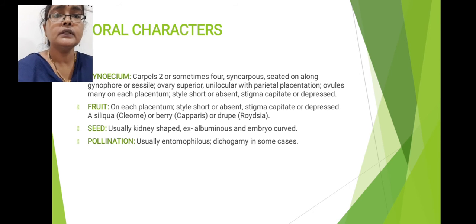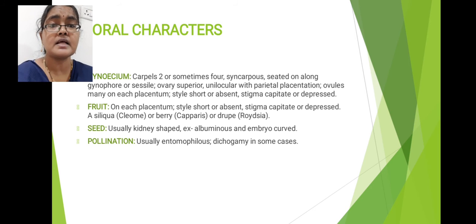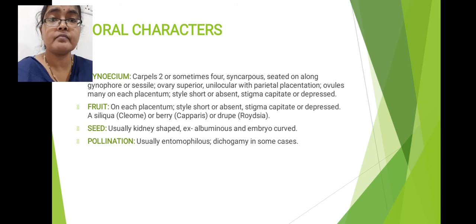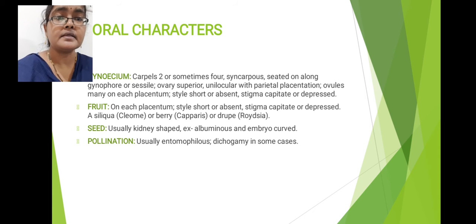Some members show a bilocular condition. How does this arise in some Caparidaceae family members? One false septum forms in the single locule, so it appears like a bilocular condition, but actually only a single locule is present. Due to the formation of the false septum, it is similar to the bilocular condition. This is about gynoecium characters.